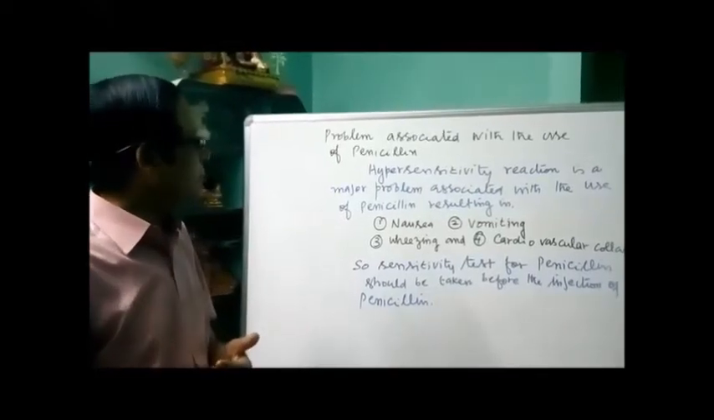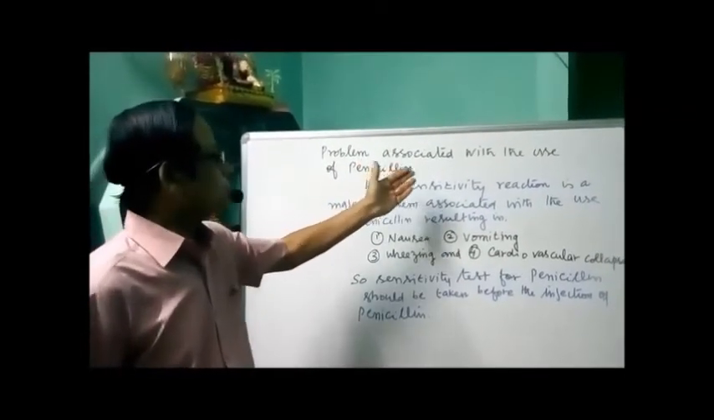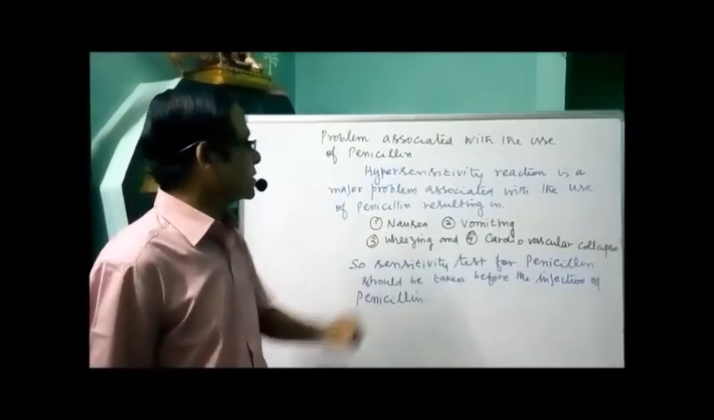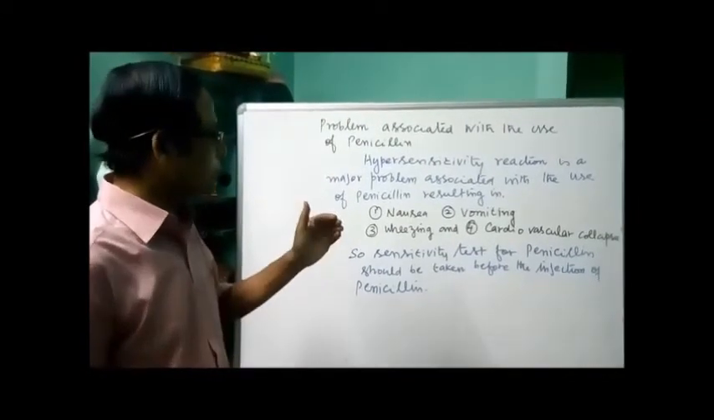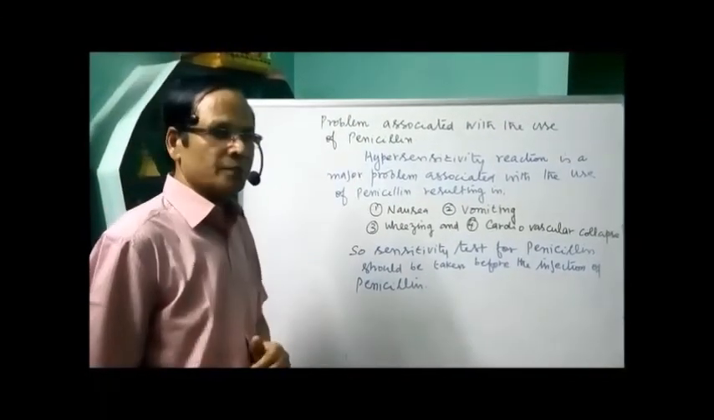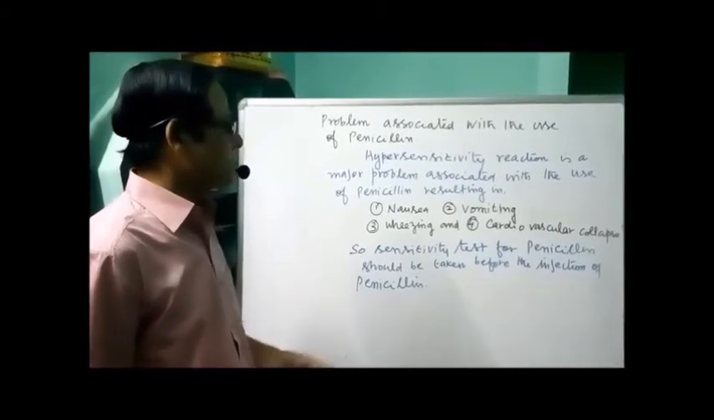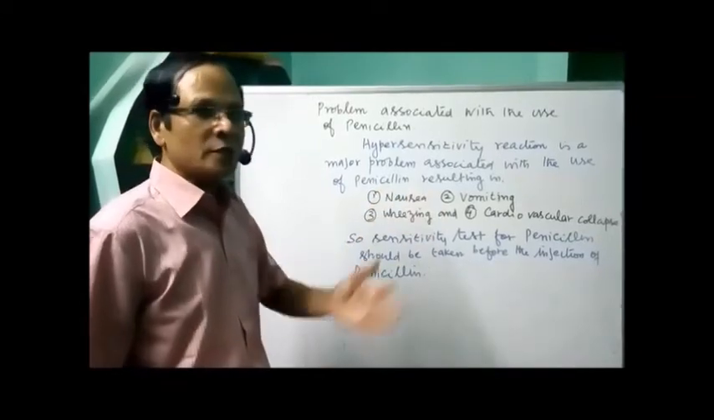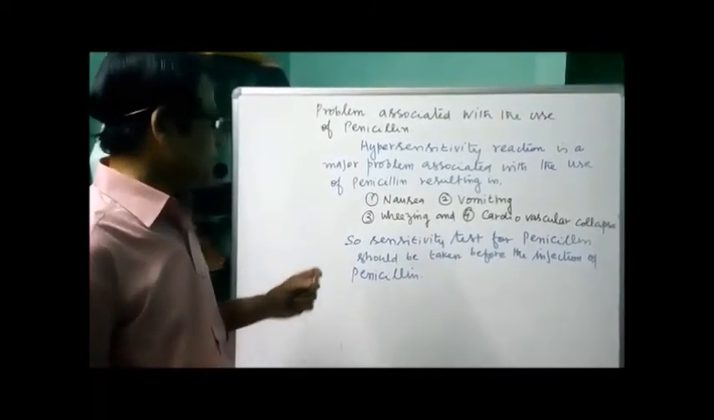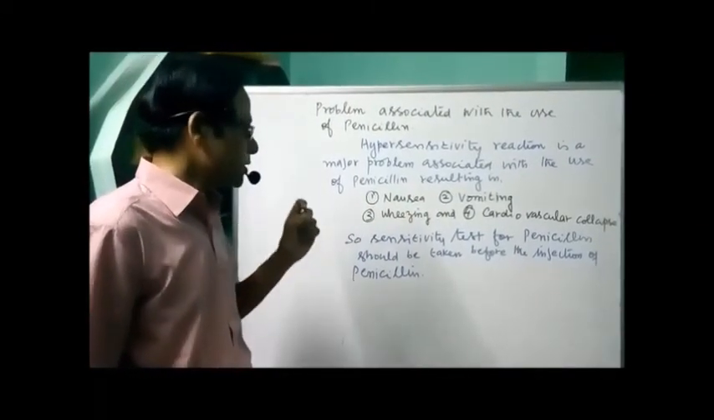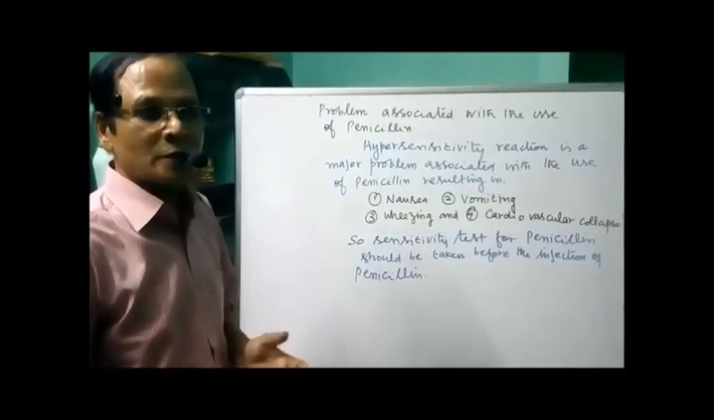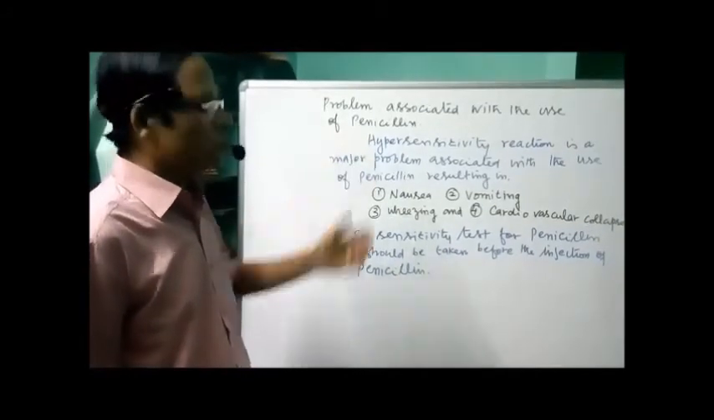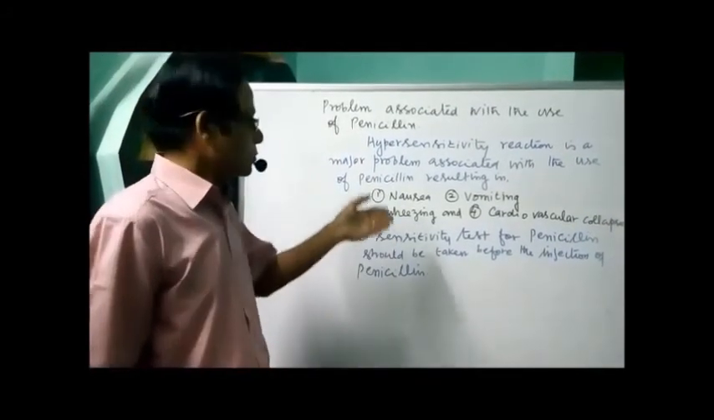As I discussed earlier, what is the problem associated with the use of penicillin? I mentioned hypersensitivity reaction is a major problem associated with the use of penicillin, resulting in symptoms such as nausea, vomiting, wheezing, and even cardiovascular collapse leading to death. So, a sensitivity test for penicillin should be taken before the injection of penicillin for the patient. This is what I described. Now I have written on the board, so I just go through that.